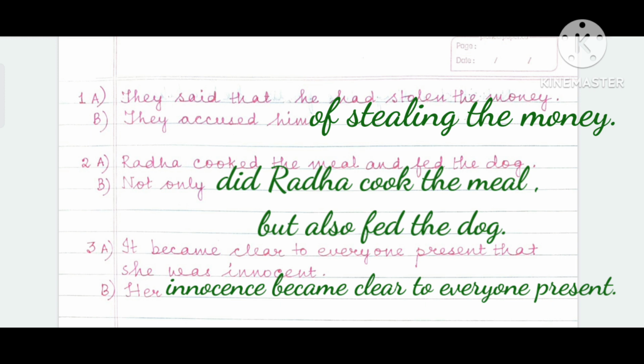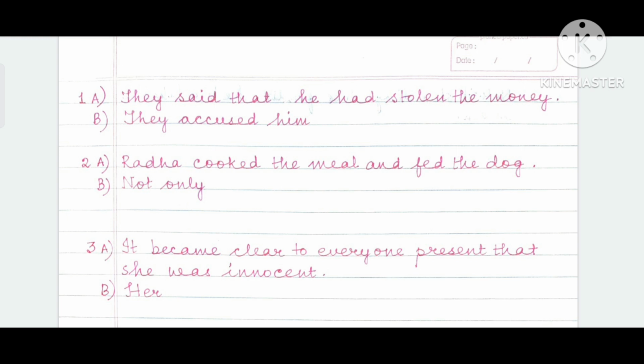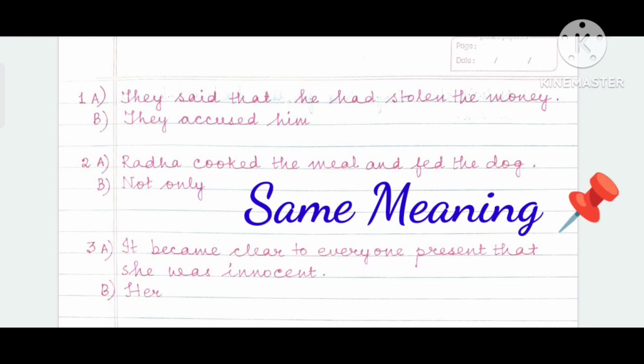Again, the tense, past tense, and accordingly, I will write the answer. Her innocence became clear to everyone present. I will not omit anything unnecessarily and I will not add anything unnecessarily. I will write the answer in such a way that the meaning remains the same.